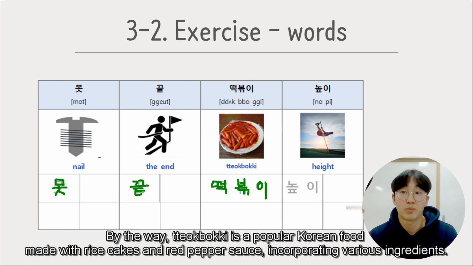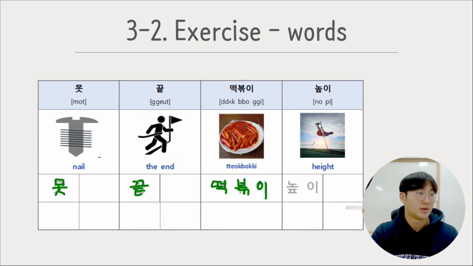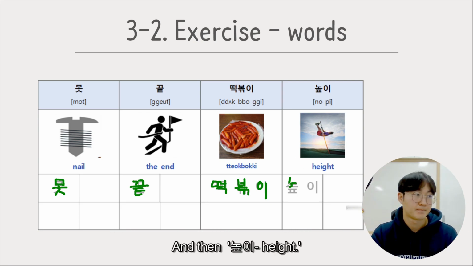By the way, 떡볶이 is a popular Korean food made with rice cakes and red pepper sauce, incorporating various ingredients. And then 높이, height.